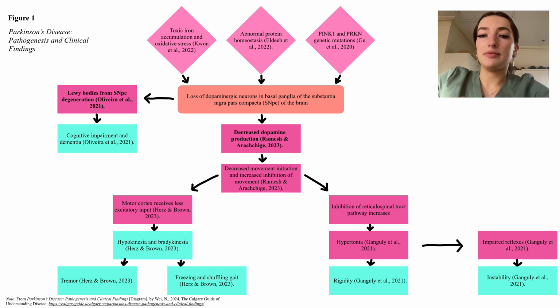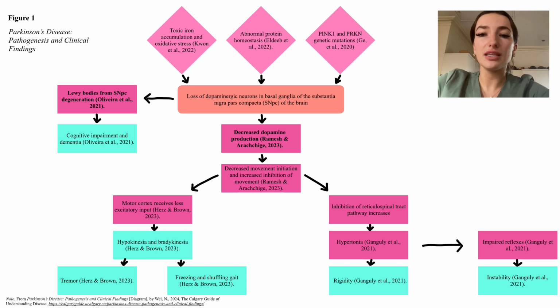Damage to these dopamine receptors is linked to the hyperreflexia and psychiatric symptoms we see in Parkinson's. As we understand, all of these factors are causing damage to the dopaminergic neurons in the basal ganglia of the SNPC, either from oxidative stress, mitochondrial degeneration, or mutations to genes. This damage will induce Lewy body accumulation in the brain and spinal cord. Lewy bodies are protein deposits that are released from the degeneration in the SNPC and can lead to dementia and cognitive impairment. Indeed, in a study conducted, 96% of autopsies of individuals with Parkinson's had an accumulation of Lewy bodies in their brain.